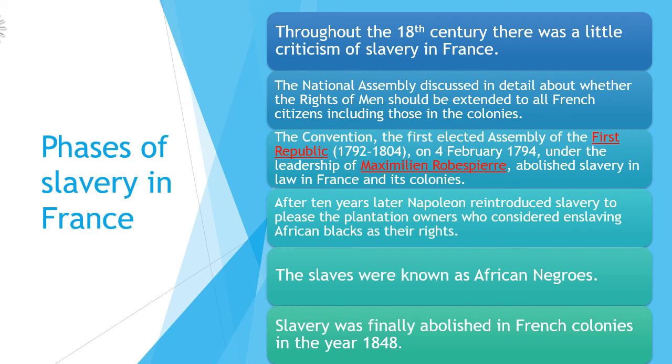So today what we have learned about the triangular trade, we have learned about the slaves, and we have also learned why the slaves were brought from Africa and what happened to them, why they were so important for the French people, and how the slave trade made the French people rich. Who abolished slavery in France? We have studied today that the Jacobins, when they came into power, abolished slavery, and again slavery was reintroduced after Napoleon came to power.